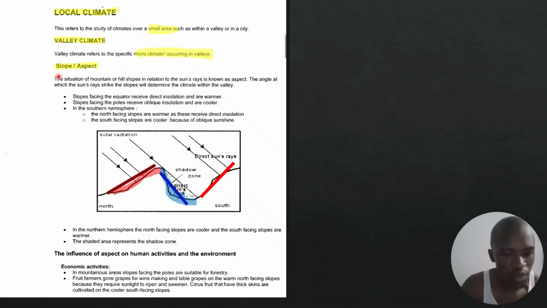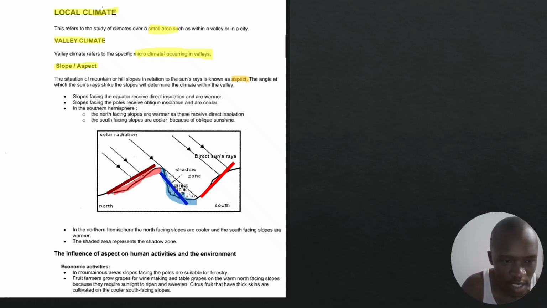Now it says then the situation of a mountain or a hill slope in relation to the sun's rays is known as aspect. So aspect refers to the situation. You can see this mountain slope, this hill slope, we have a slope, we have a slope. Now its orientation, or its situation in relation to the sun's rays, that is what we call our aspect.